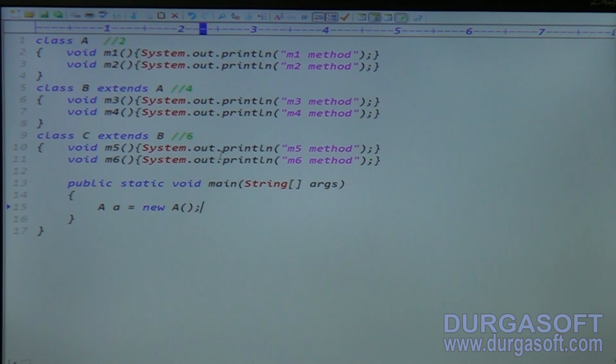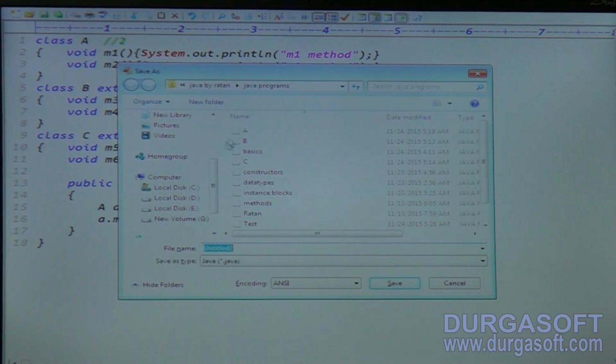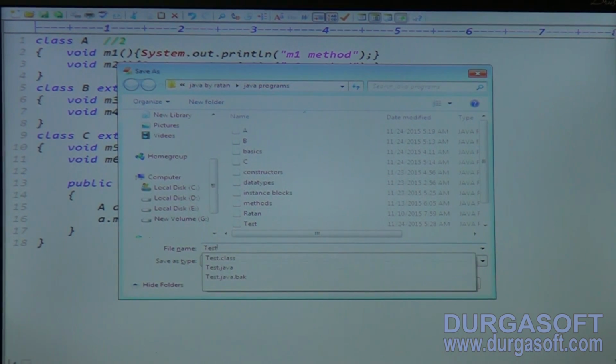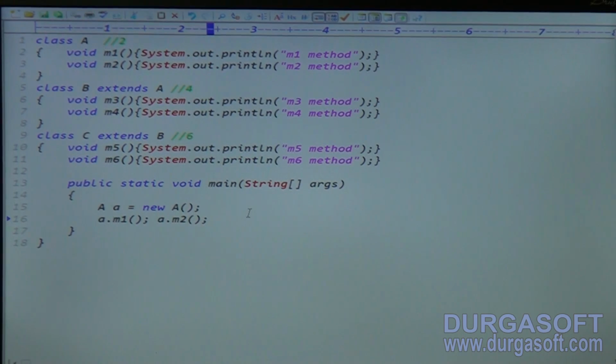A a = new A(). Then I call a.m1 method and a.m2 method. How many methods am I calling here? Two methods. Generally I am saying this application is in local disk G, the Java by Ratan, Java programs folder. So open the command prompt.